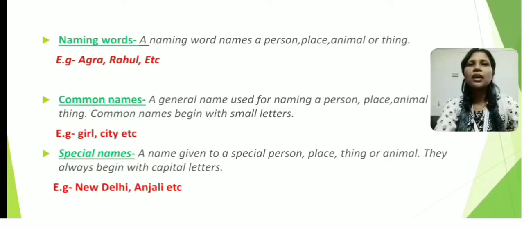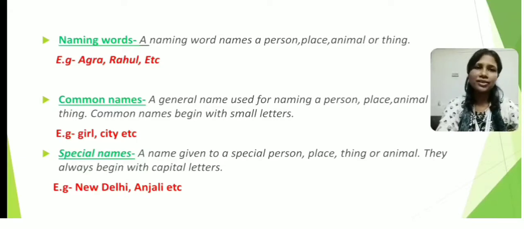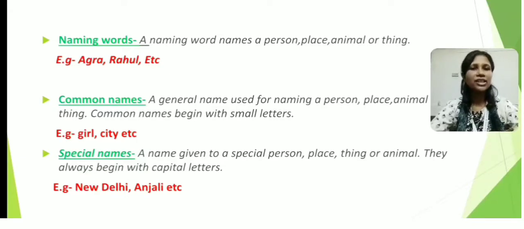So here you can see common names. A general name used for naming a person, place, animal or thing. These are called common names, and common names always begin with small letters. For example, girl, city, etc. On the other hand, special names are names given to a special person, place, thing or animal, and they always begin with capital letters. For example, New Delhi, Anjali, etc. So this is all about the naming words and its two different types.